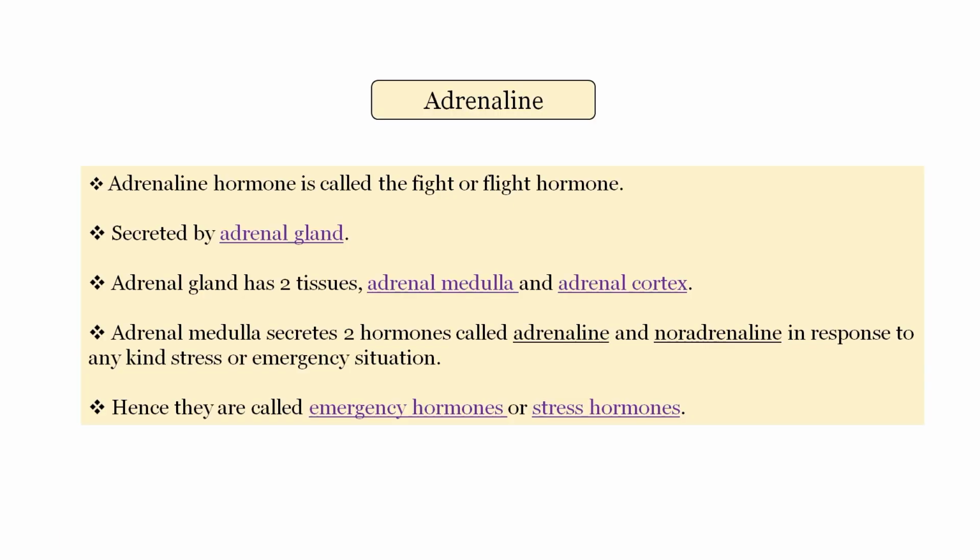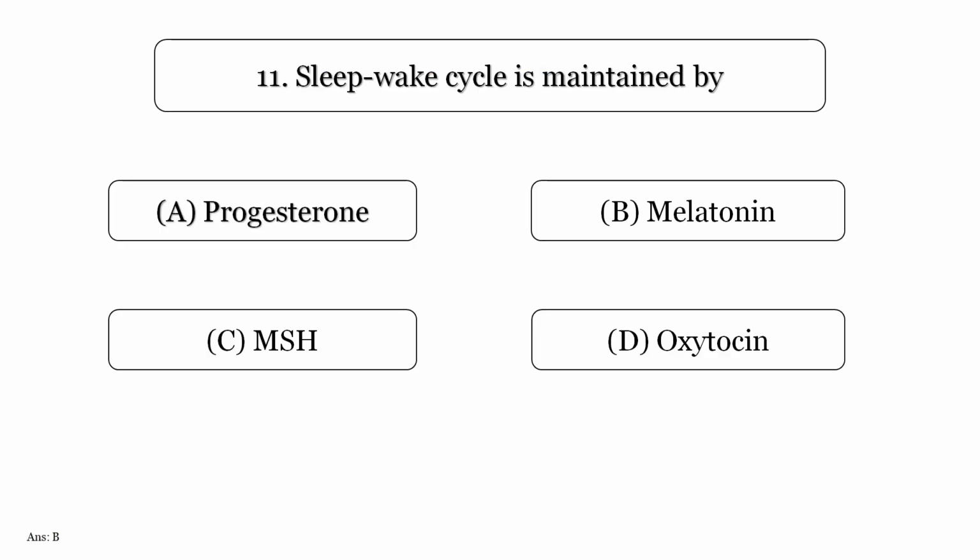Adrenaline hormone is called the fight or flight hormone. It is secreted by the adrenal gland. The adrenal gland has two tissues, adrenal medulla and adrenal cortex. Adrenal medulla secretes two hormones called adrenaline and noradrenaline in response to any kind of stress or emergency situation. Hence, they are called emergency hormones or stress hormones.